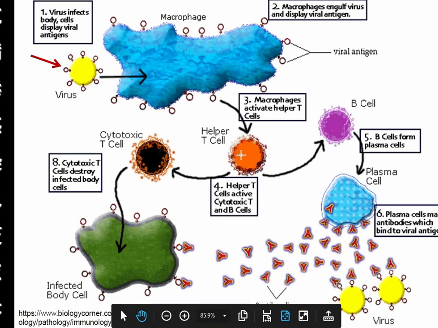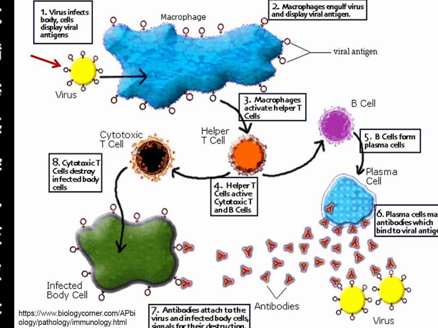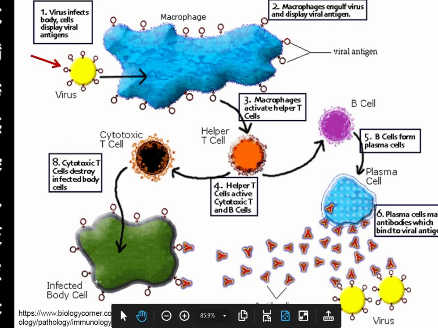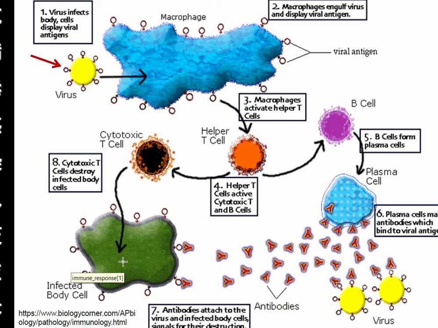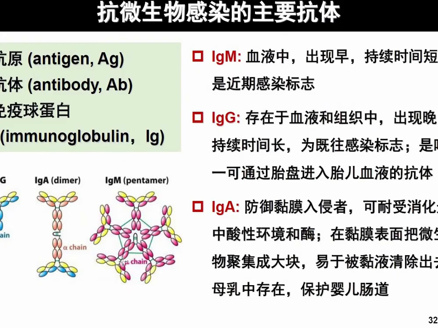One. Whereas another one is helper T cell will activate the cytotoxic T cell. Then cytotoxic T cell will kill and destroy the infected cell. Wherever the virus is, those cells will be infected, and then the other way is to make antibody for those viruses. So both ways, the virus can be killed.